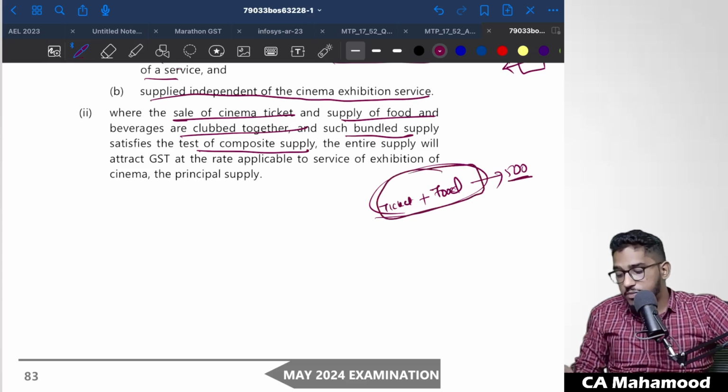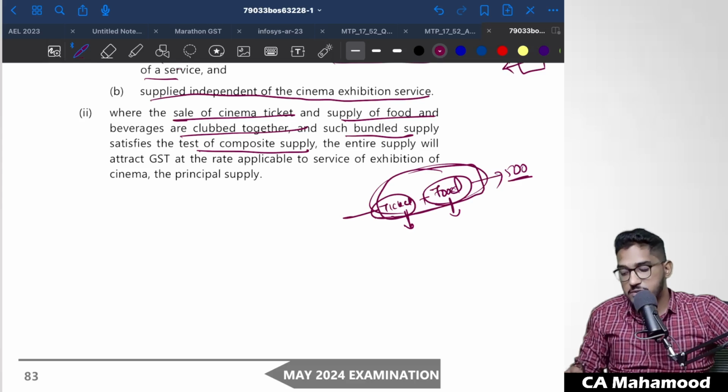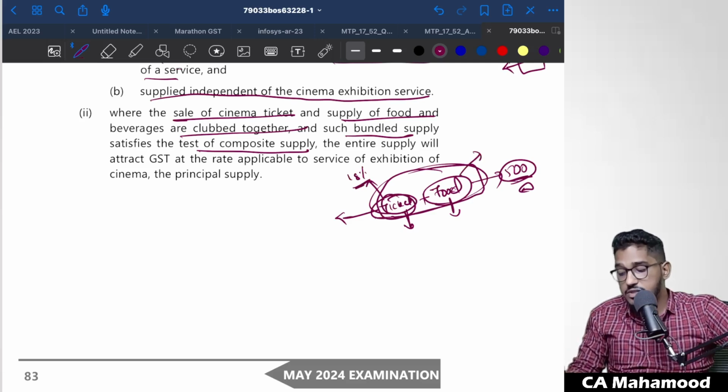Now for this 500 rupees, you are getting two services. One is exhibition of cinema, the other one is food. But if you see here, they are a composite supply. These two services are clubbed together, one of which is the principal supply and the other a supporting service. Watching of the movie is the principal supply. So whatever GST rate is applicable for exhibition of the movie, the entire 500 rupees will attract GST at that rate. For example, if the GST rate applicable for exhibition of cinema is 18% and the rate applicable for food is 5%, then the entire 500 will attract GST at the rate of 18% only.